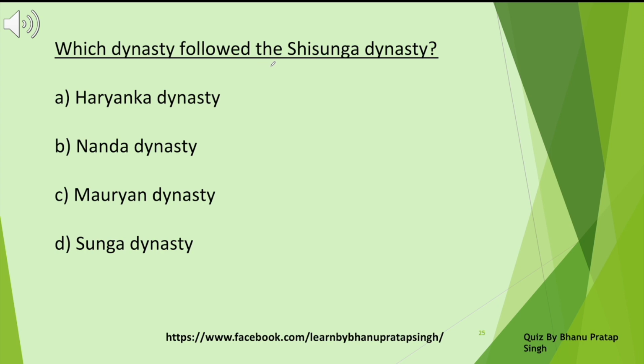Which dynasty followed the Shishunaga dynasty? Haryanka dynasty, Nanda dynasty, Mauryan dynasty, Sunga dynasty. It was the Nanda dynasty.